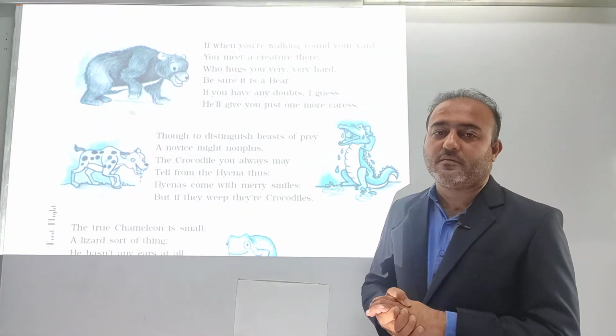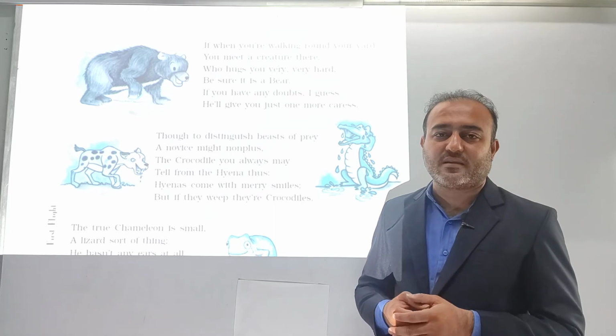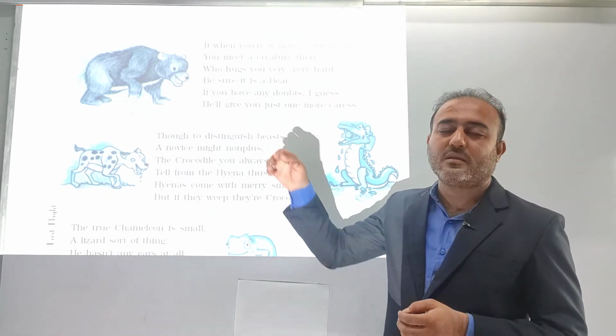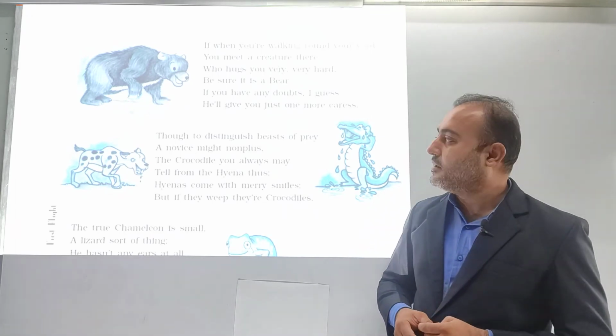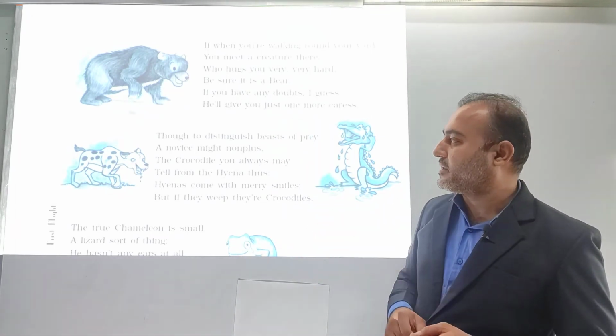And once you experience that thing, then you will be able to realize that it is none other than the bear. So that is what the poetess is trying to explain through this paragraph.